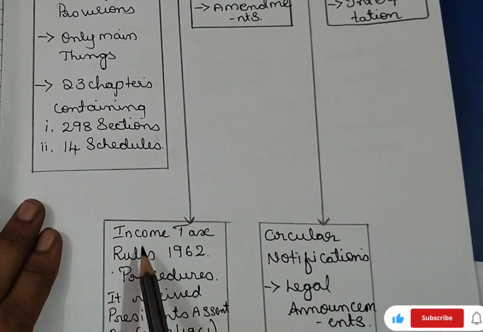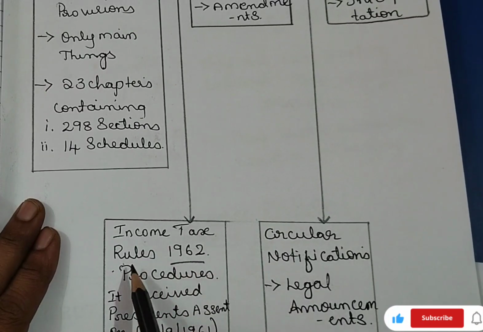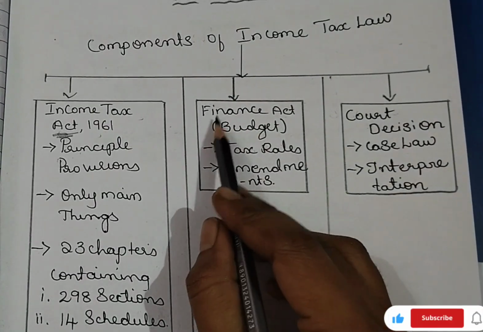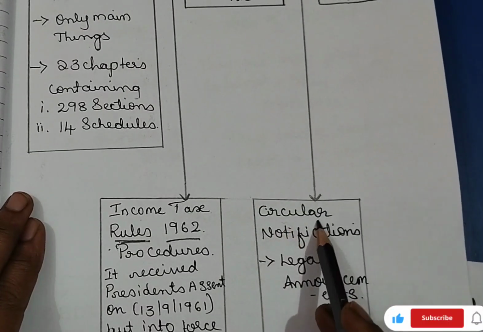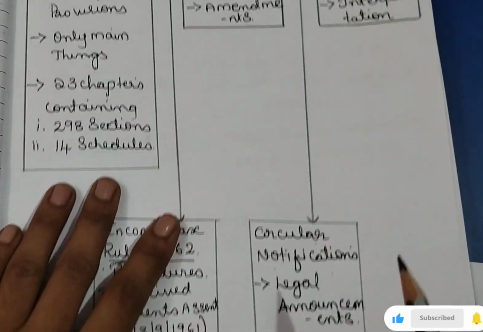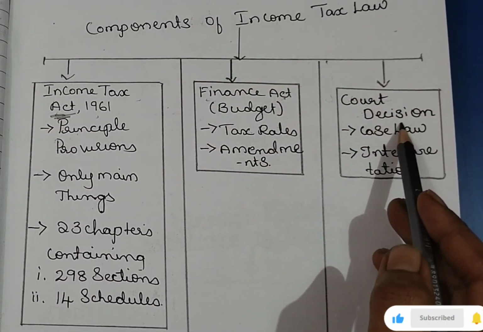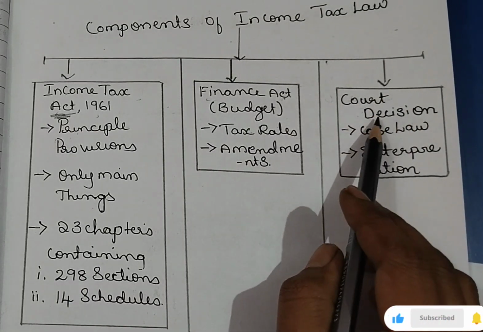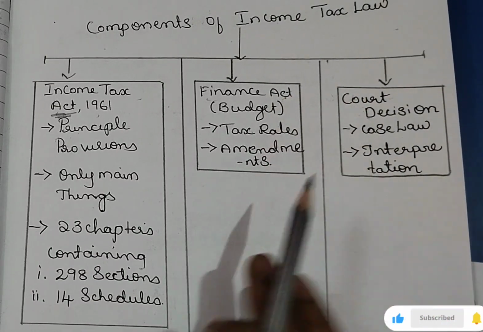Then we have Income Tax Rules 1962. Then we have the Finance Act. Then circulars, notifications, and court decisions. On the income tax department, many cases are there, so that's why court decisions are also one of the components of income tax law.